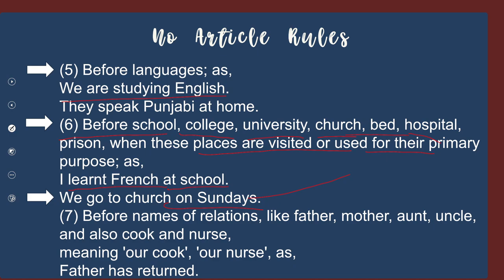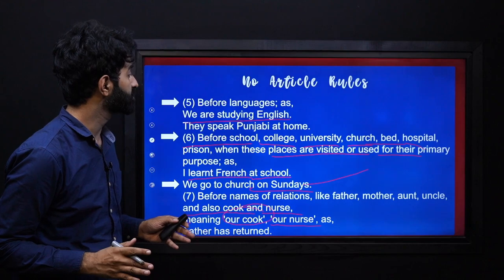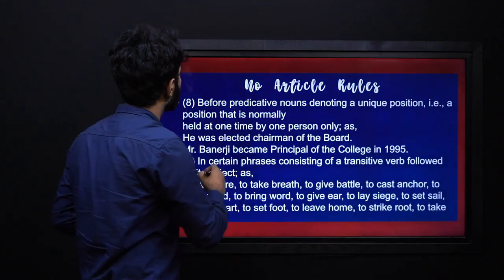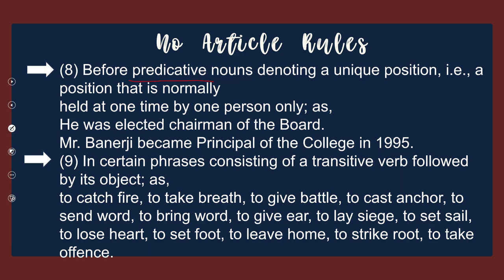Before names of relations like father, mother, aunt, uncle, and also cook and nurse, meaning our cook, our nurse, father is returned. So in these situations, no articles will be used. Some more rules are before predicative nouns denoting a unique position, a position that is normally held at one time by one person only. He was elected chairman of the board. Mr. Banerjee became principal of the college in 1995.